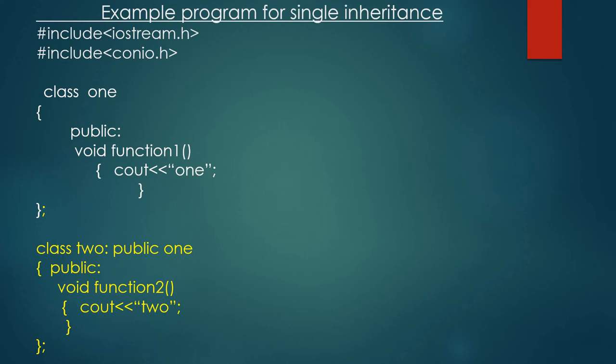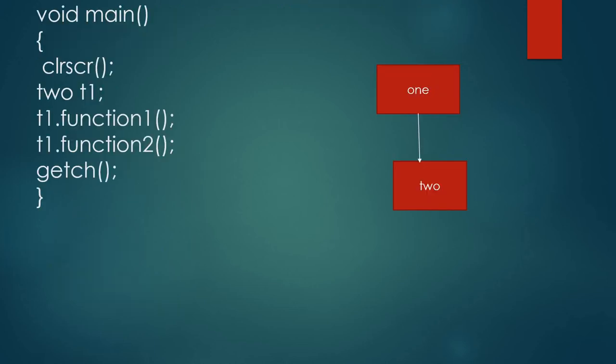We can consider the example program for single inheritance. What is single inheritance? One class is deriving from a single base class. See here, class 1 and class 2. Here which is the base class? Class 1 is the base class and class 2 is the derived class.